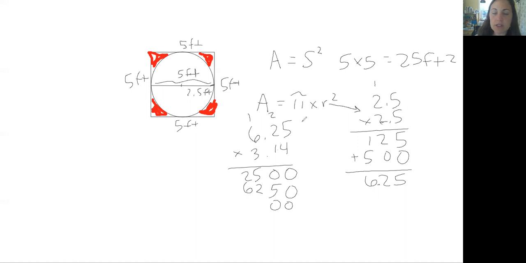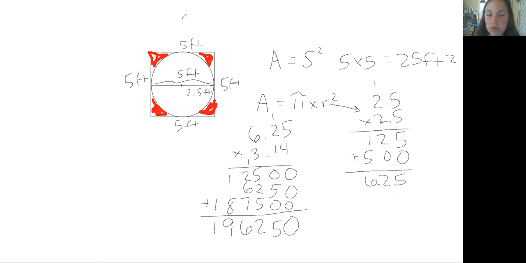Add 2 zeros, and we're going to multiply by 3. 3 times 5 is 15. 3 times 2 is 6, plus 1 more is 7. 3 times 6 is 18. When we add all those together, we get 0, 5, 12, 16, 9, and 1. We need to move our decimal 4 places over.